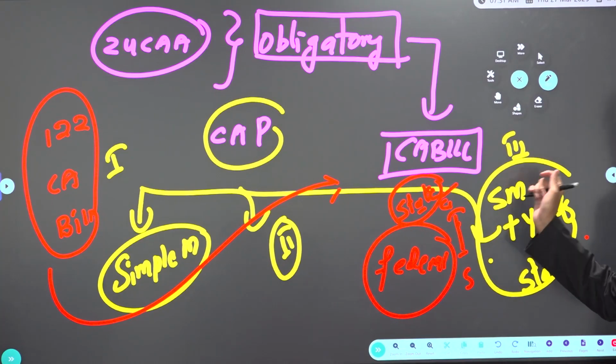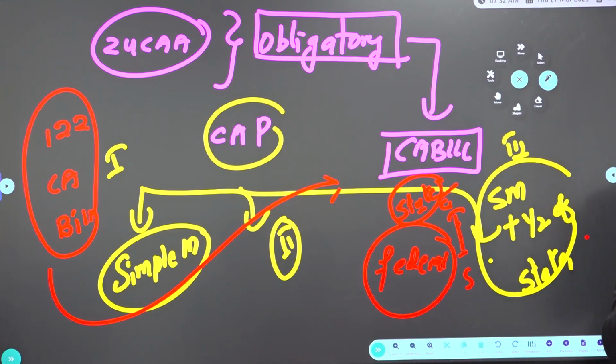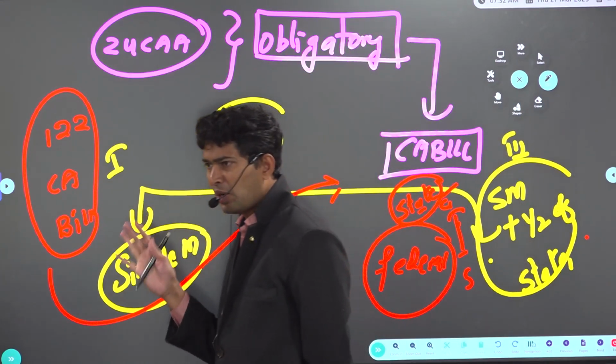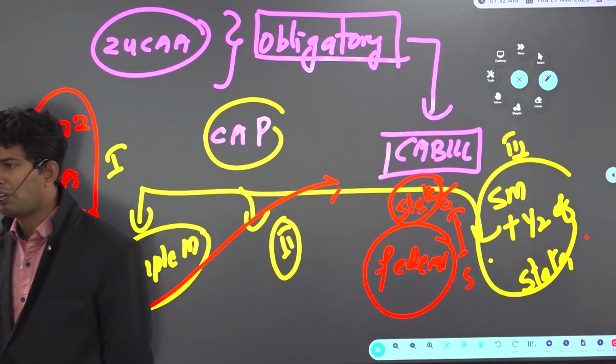That's the reason why many times before the 101st CAA, similar to the GST bill, attempts were made. But what happened, sir? States were not willing to ratify. That's the reason why many times before, the center tried to attempt simplification of indirect taxes, but states were not willing to ratify.